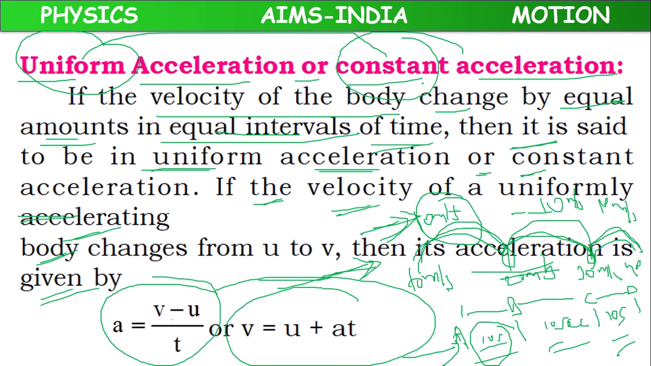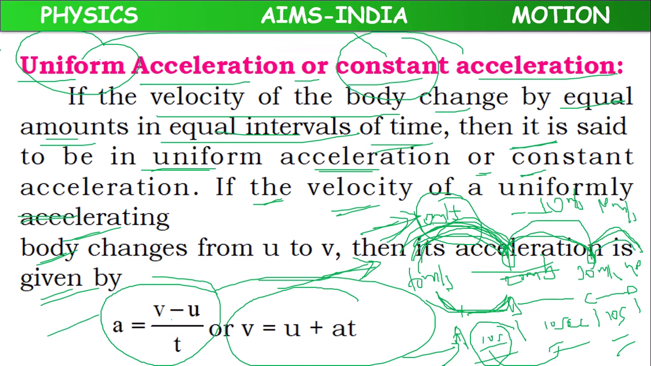So in this case, the time interval is constant and the increase of velocity is also constant. To find the acceleration, we take 20 minus 10, divided by 10, which means 10 meters per second by 10 seconds, which is equal to 1 meter per second squared.